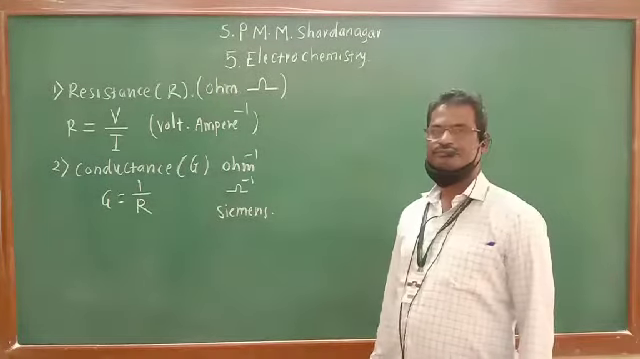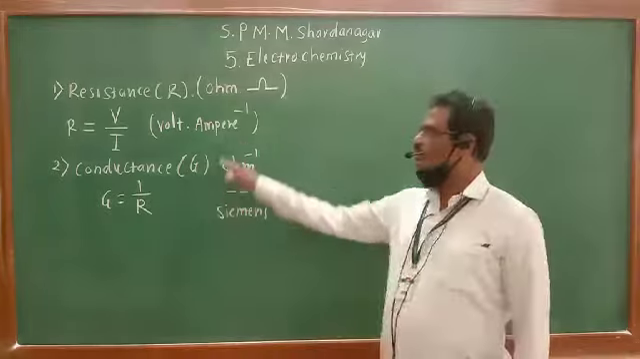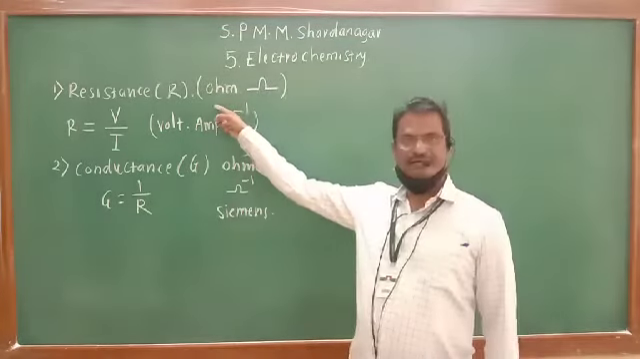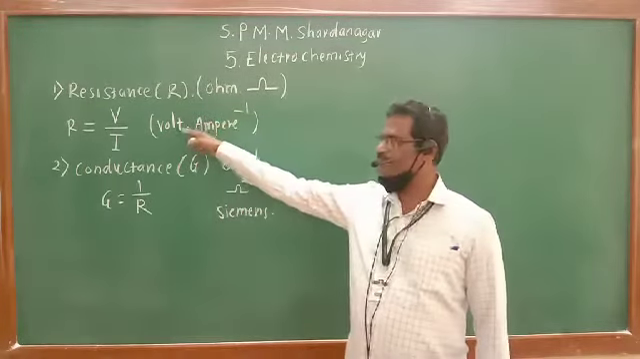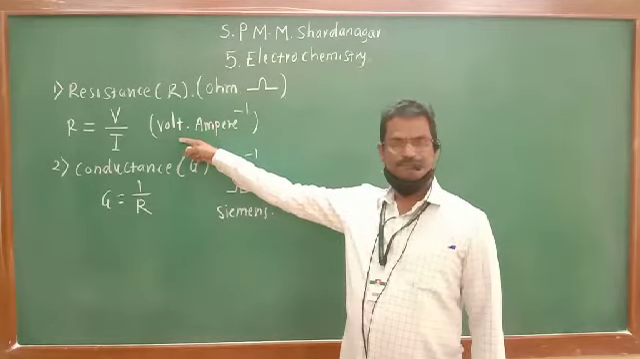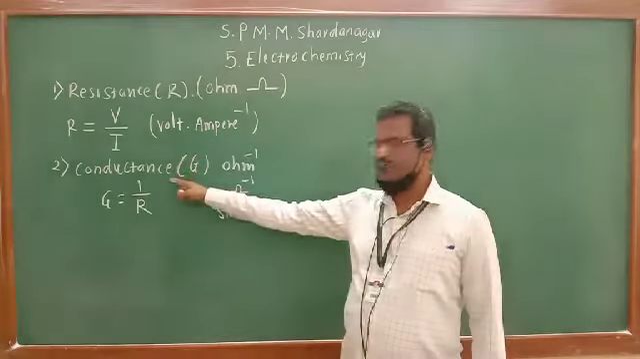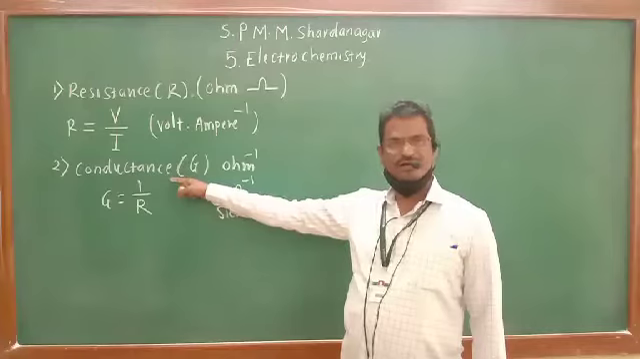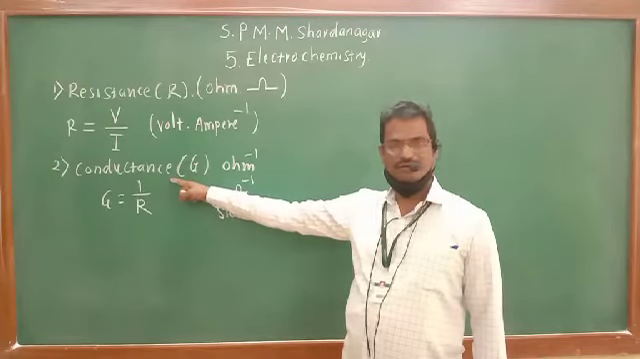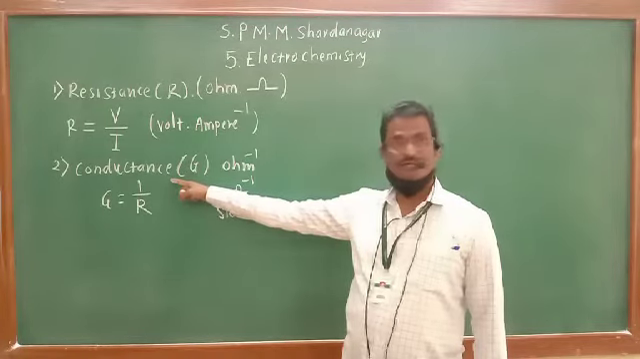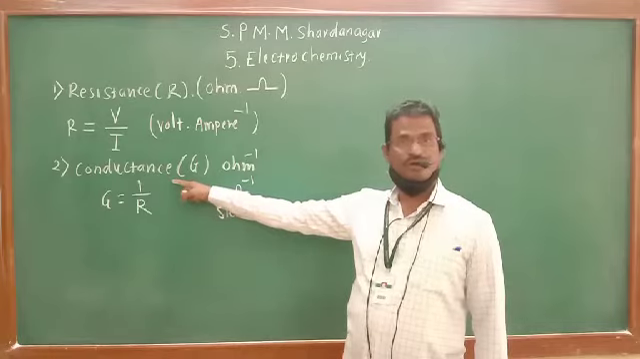But we know this is the resistance of metallic conductor given by this equation, Ohm's law. This is the conductance of the same metallic conductor or electronic conductor, expressed on the basis of Ohm's law for a metallic conductor.